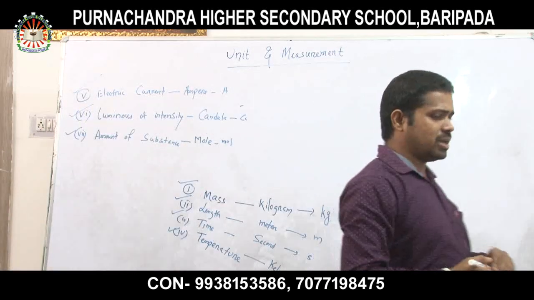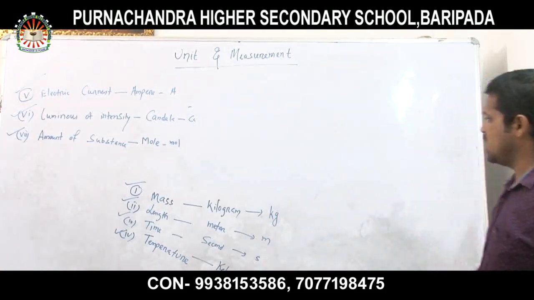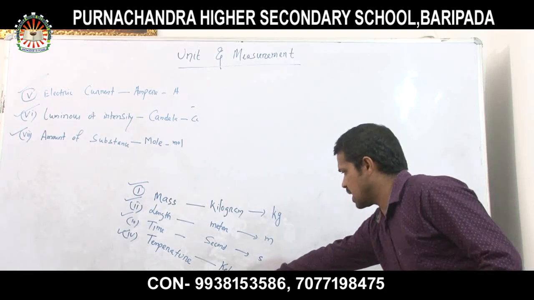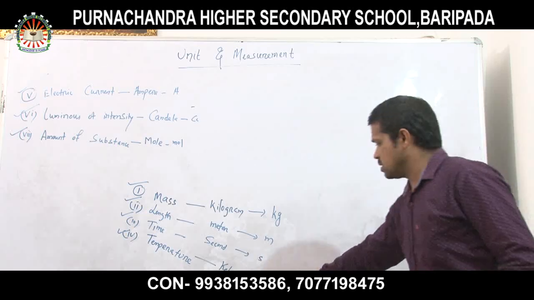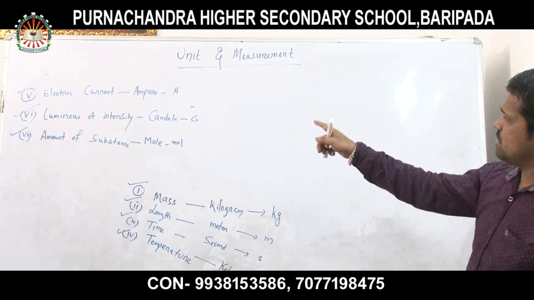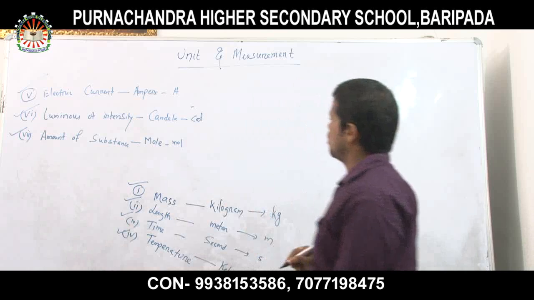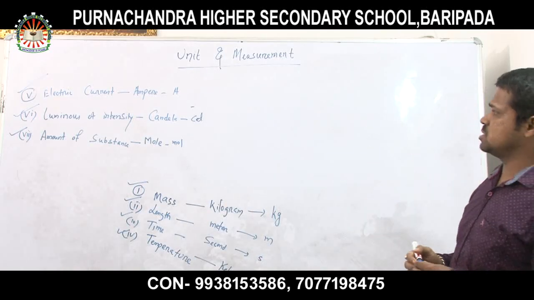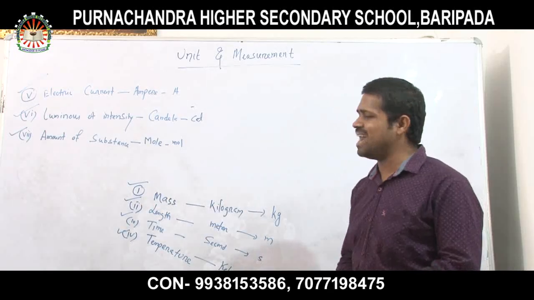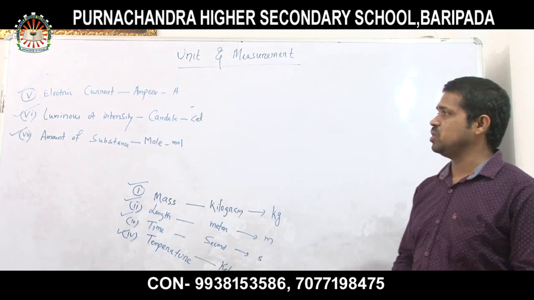Clear? The mass is having the unit kilogram, in short abbreviation kg, length becomes meter, m, time becomes seconds, temperature having Kelvin, capital K, electric current ampere, capital A, luminous intensity candela, and the notation is cd, and amount of substance, the unit becomes mole, and in short it is written mol. Clear? So these are the most fundamental basic units.